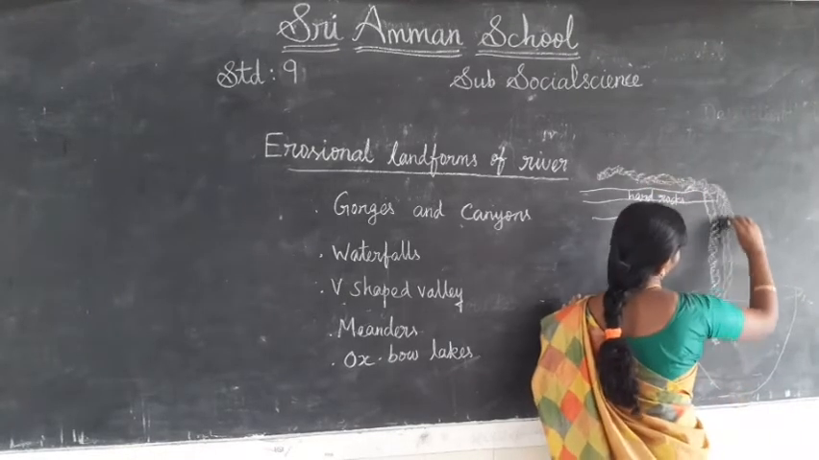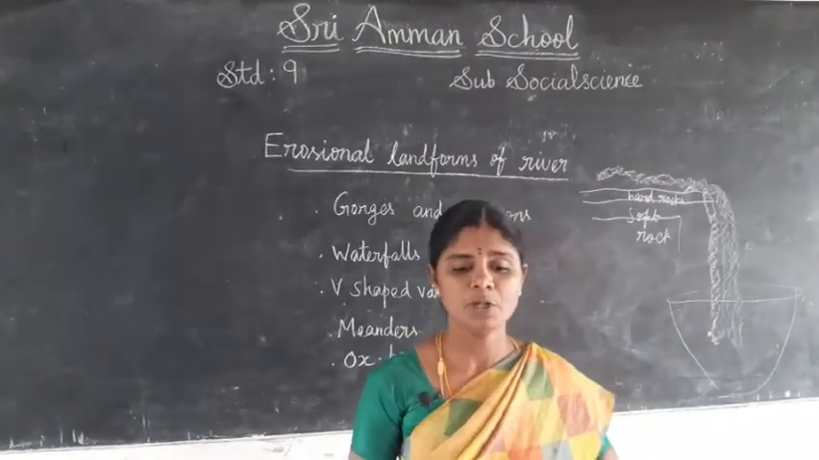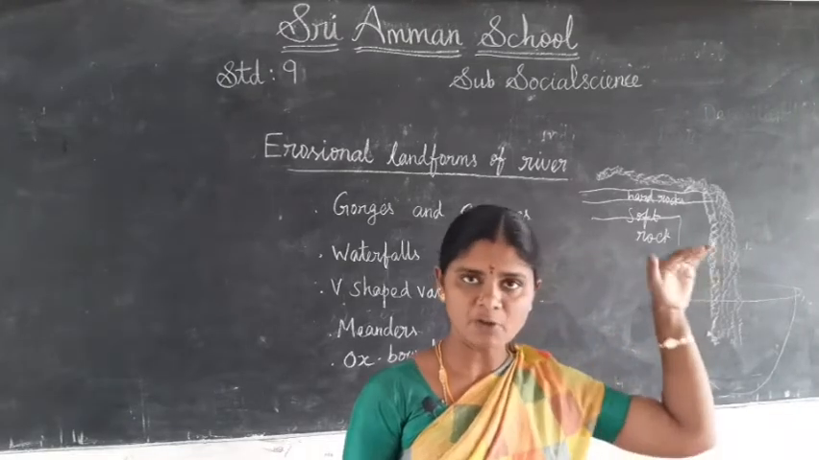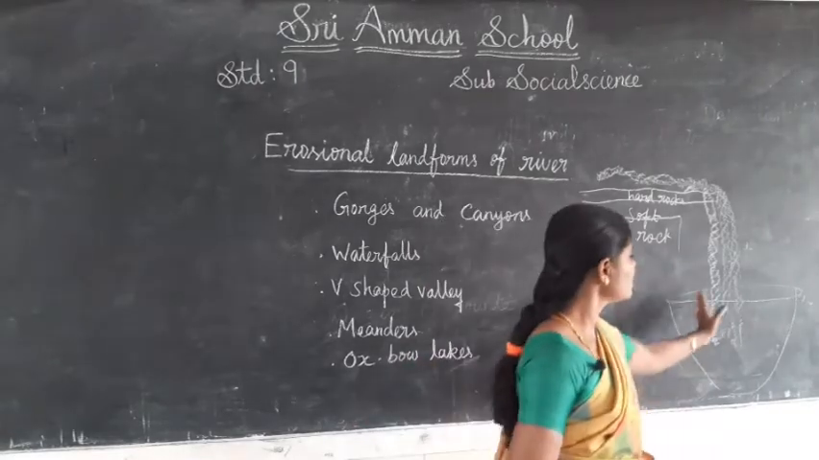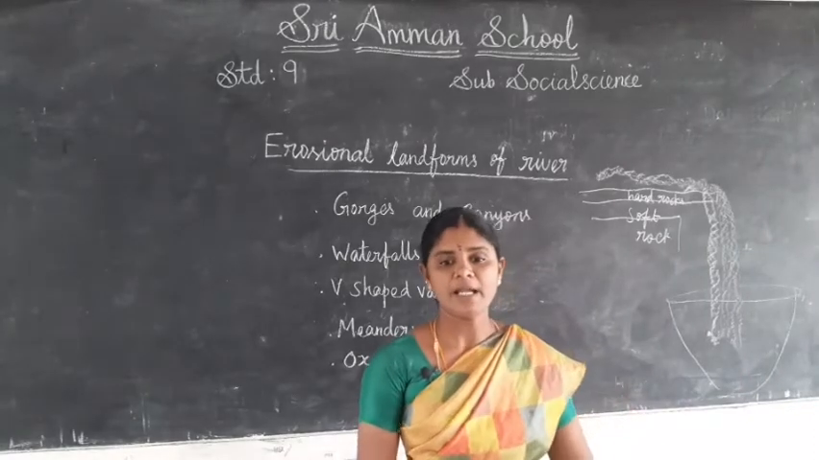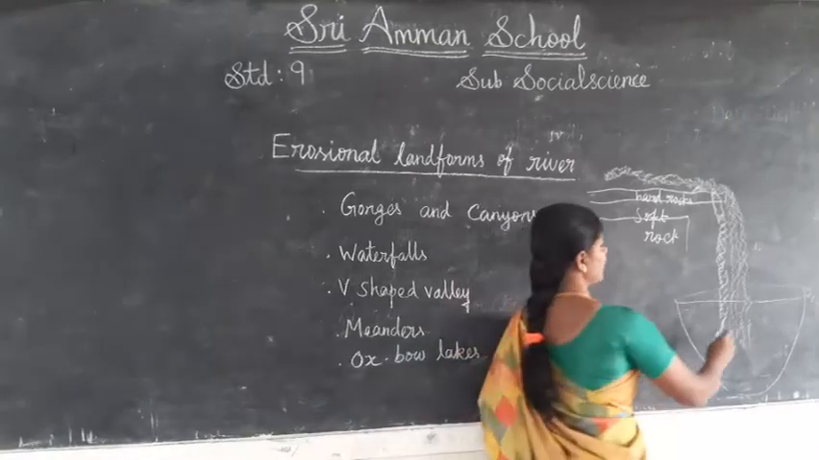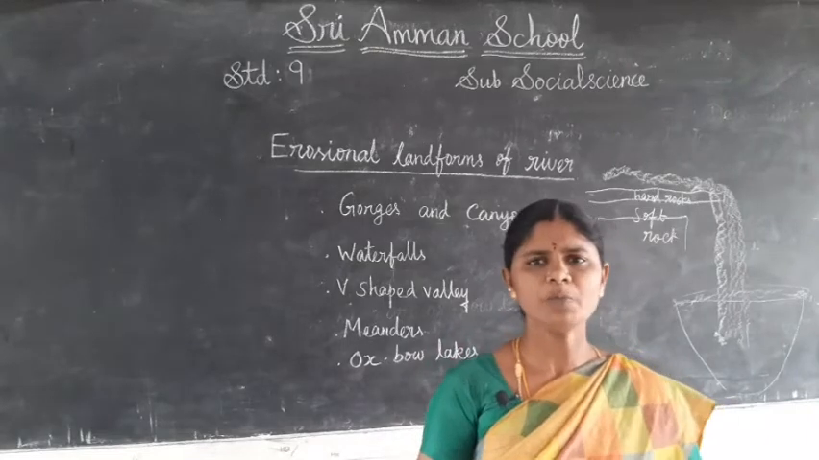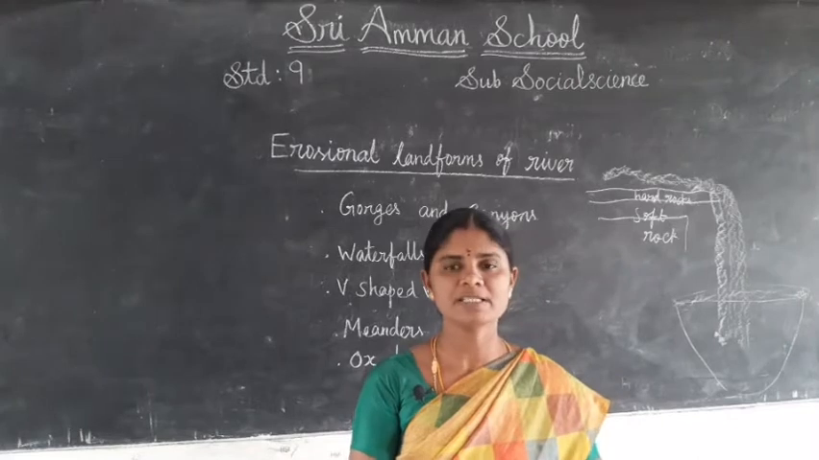So when the water falls with great force, it erodes the rock material beneath and creates a depression, that is called a plunge pool. What is a pool? A pool is a place where we dive and swim. So that is called a plunge pool.